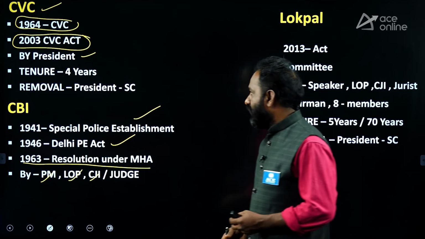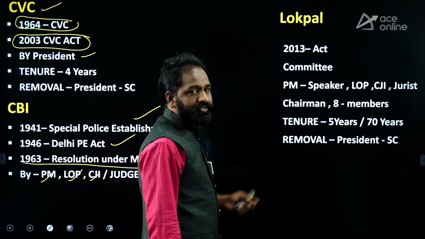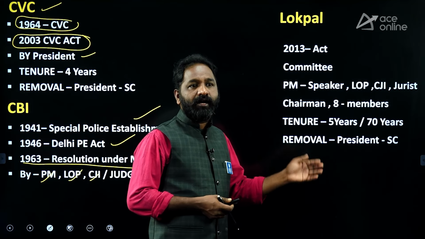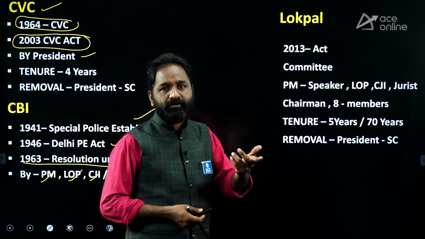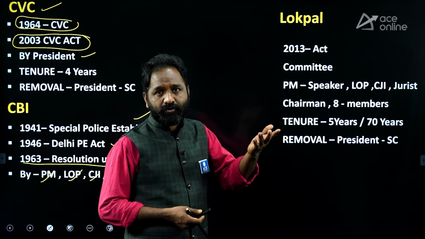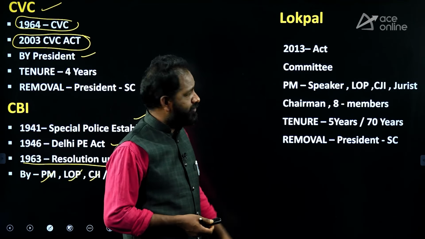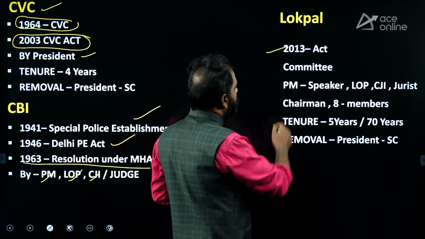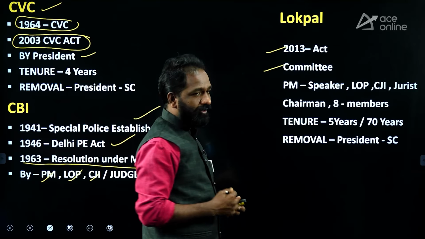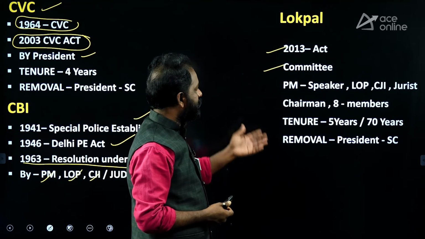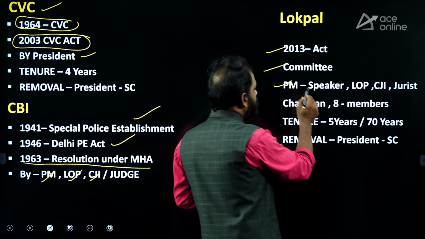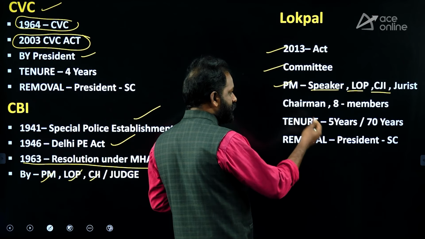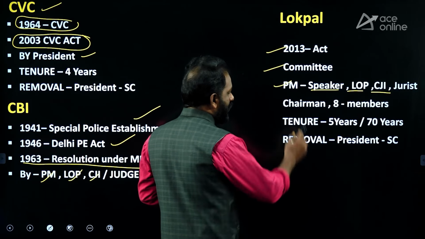Okay, clear. Next, coming to Lokpal: central level Lokpal, and state level Lokayukta. These organizations investigate corruption of high-level people, even including the Prime Minister. That is called Lokpal. The act was passed in 2013, and the committee that appoints the chairman includes the Prime Minister, the Speaker, the Leader of Opposition, the CJI or any judge suggested by the CJI, and a jurist.